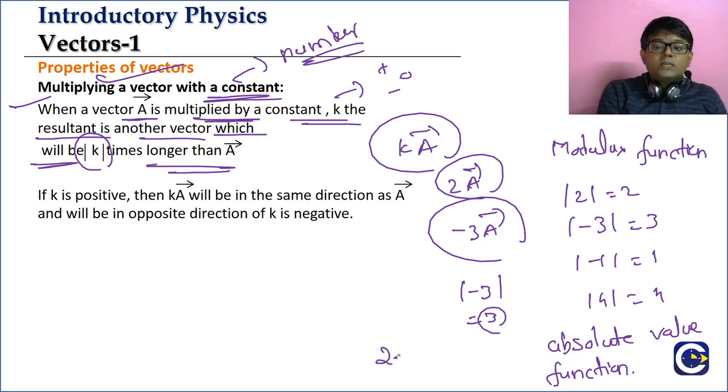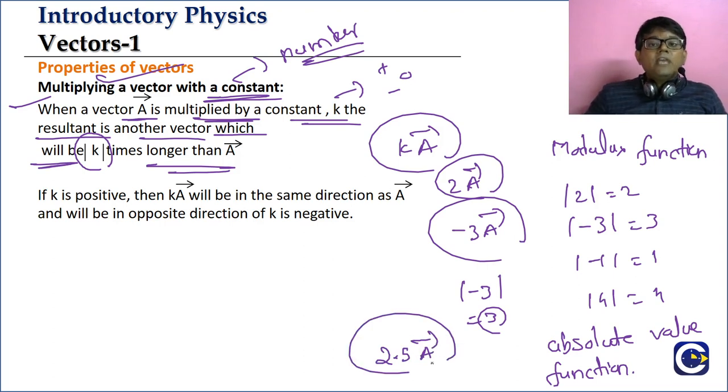If you put k is equal to 2.5, 2.5 a bar will be a vector that is 2.5 times longer than a bar.